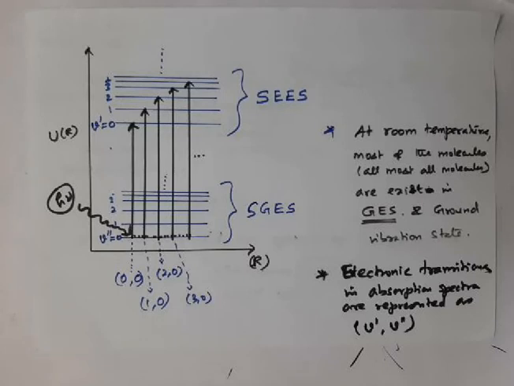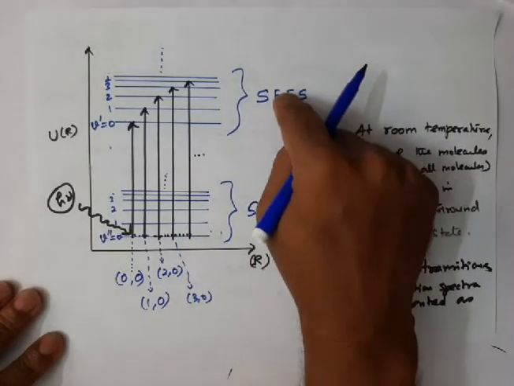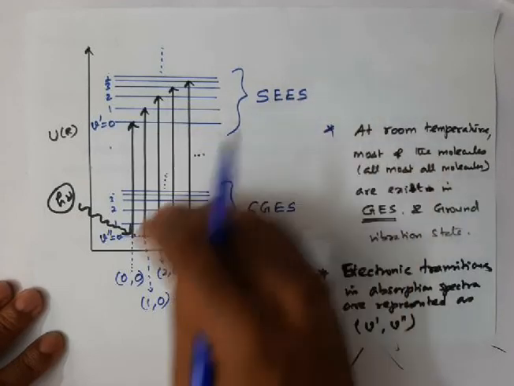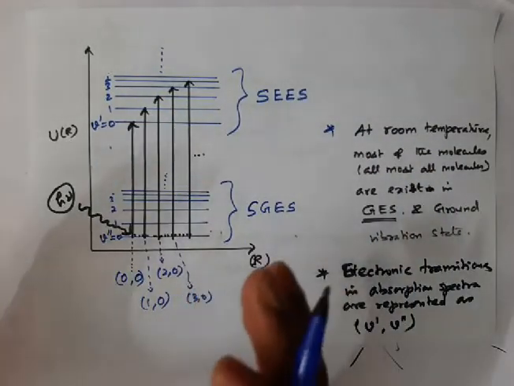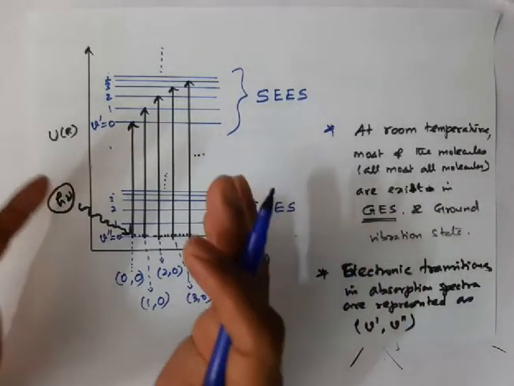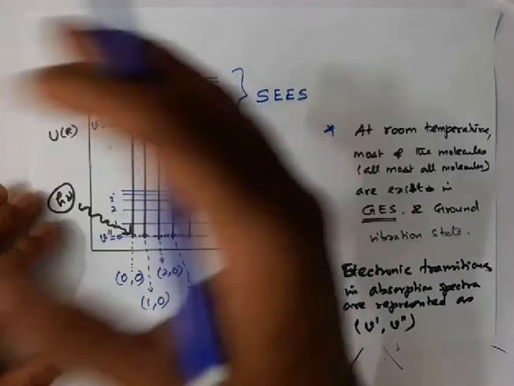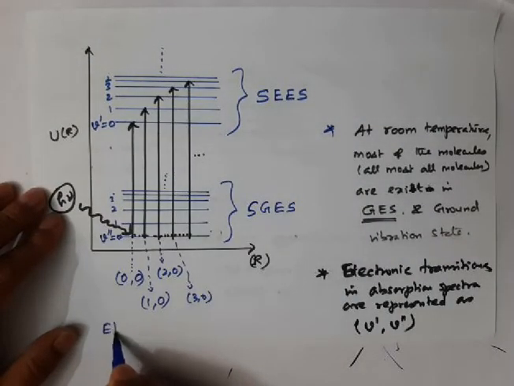So in the electronic spectrum, when an electronic transition takes place from the ground electronic state to some excited electronic state, several vibrational transitions and several rotational transitions occur, and all these transitions exist close together and appear as a band.